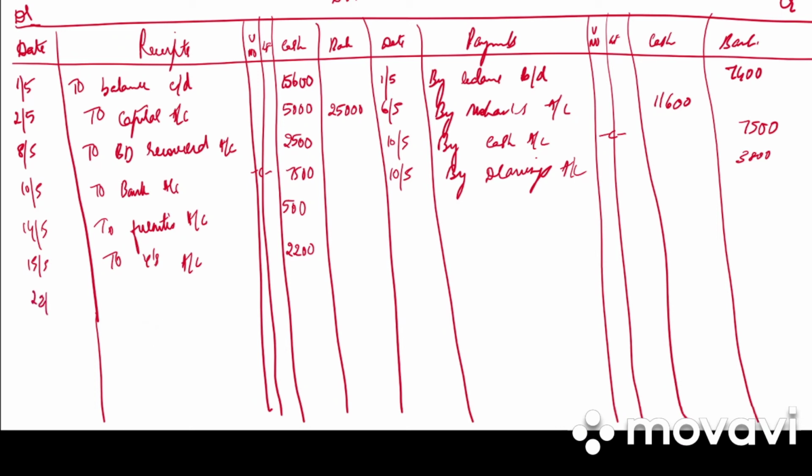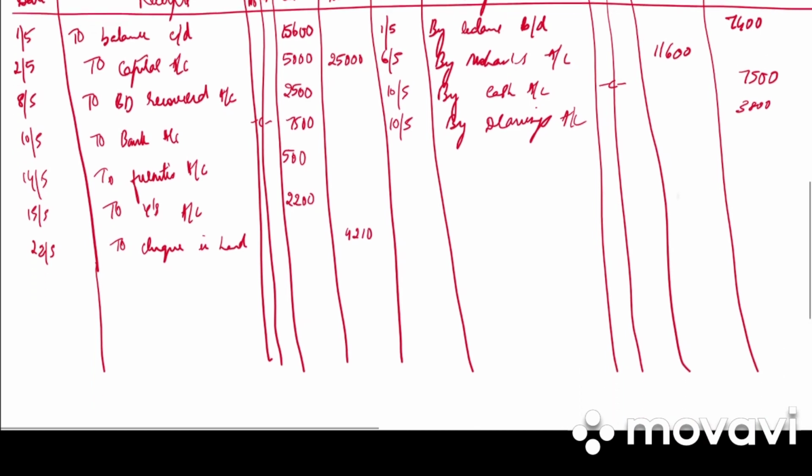Then on 22nd we have deposited the check. So to check in hand 4,210. Next on 25th we have Sagar Chand who owed 10,000 became bankrupt. So he paid us 40 paisa. So to Sagar Chand it will be 4,000 in our cash column.